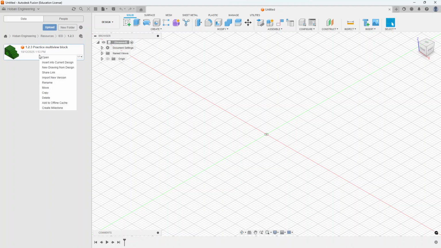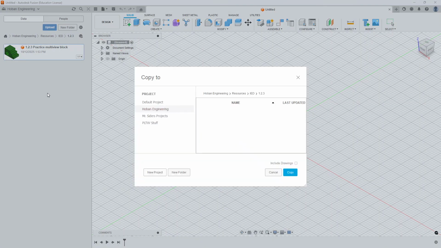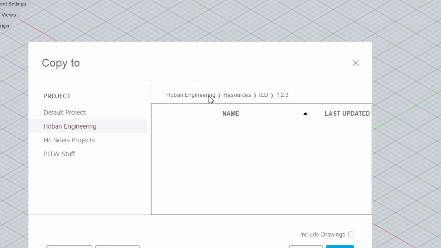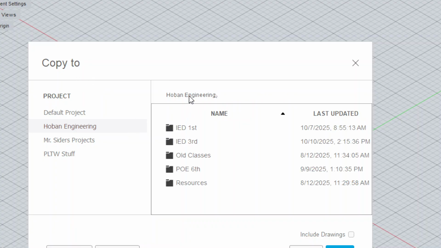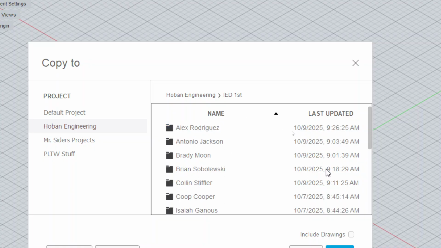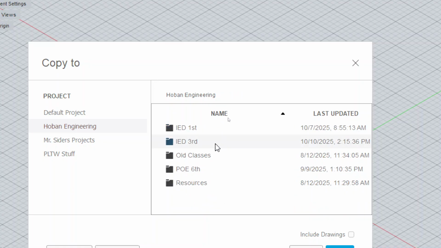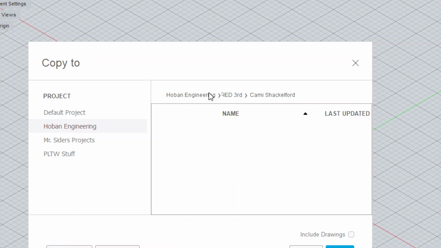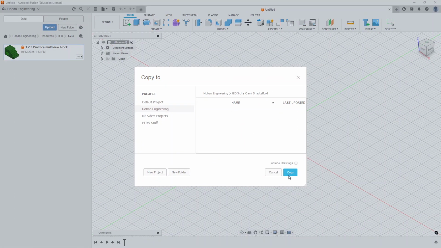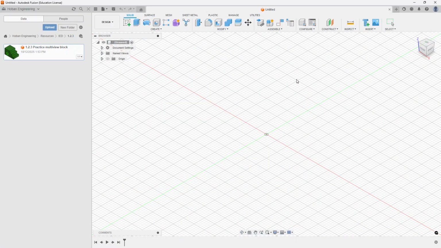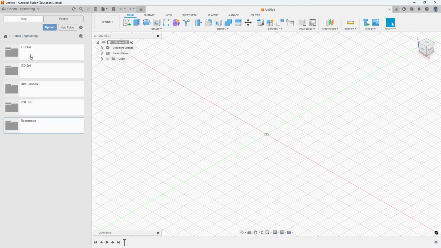Instead, right click it, go down to copy, and then when this window opens, if you look up here for the file location you're going to copy this to, click Hoban Engineering, and then find your period and your name, wherever that is, and then save it into your folder. After you've done that and you've copied it to your folder, go back to Hoban Engineering, go to your folder, open up your name, and then pull up that file.